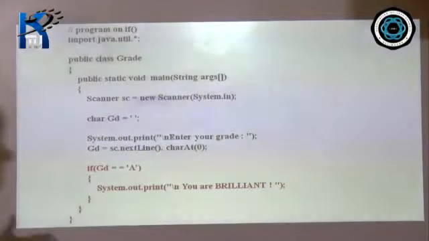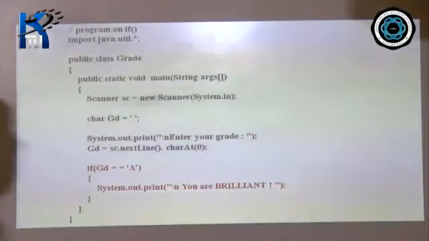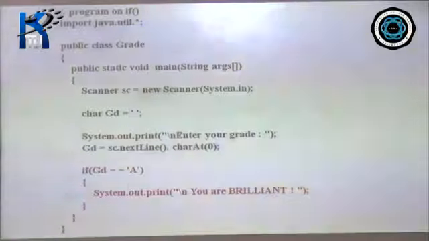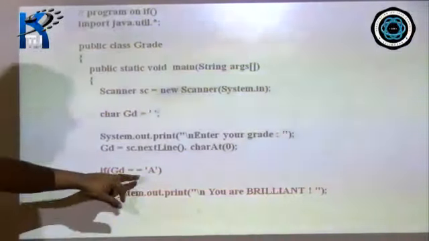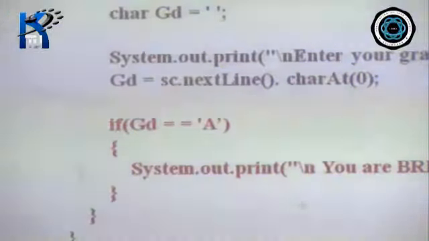If it is A, we will display the remark brilliant. But a question might arise in your mind, if the user gives small a, here we are checking for capital A. If the user gives small a, then what happens? In this logic, if the user gives small a, it will not print anything. Only when the user gives capital A will it enter this option and display you are brilliant.